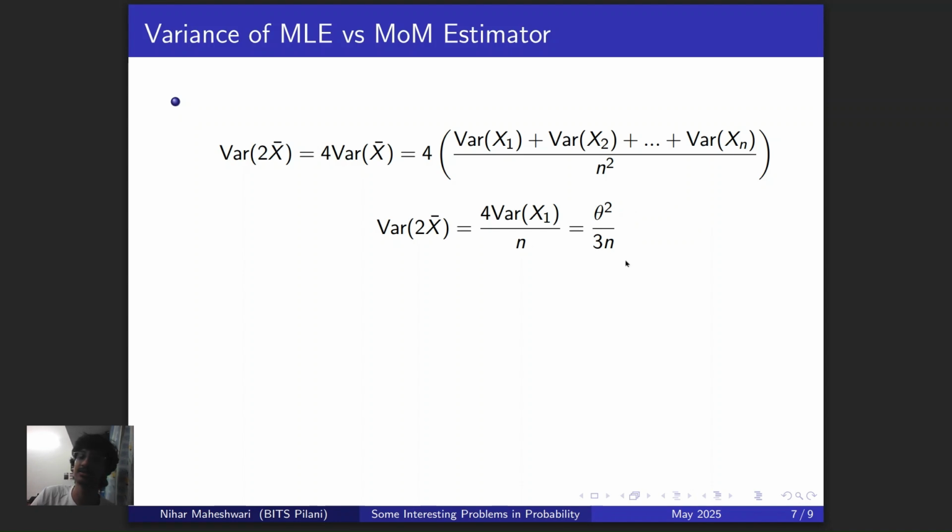Number one is that this is proportional to 1 by n, meaning that as n tends to a larger and larger number, as you go through more and more offers, the variance is going to tend to zero, meaning that you're going to get closer and closer to the true value of the estimate, which makes sense.